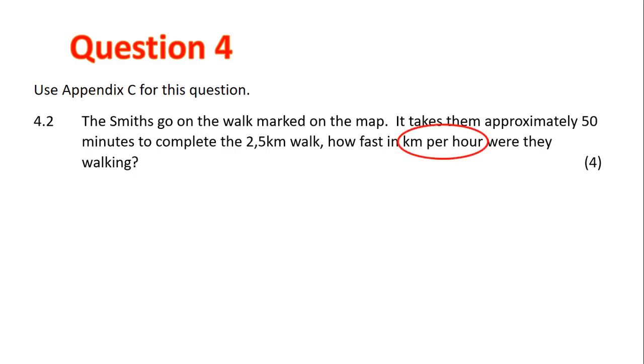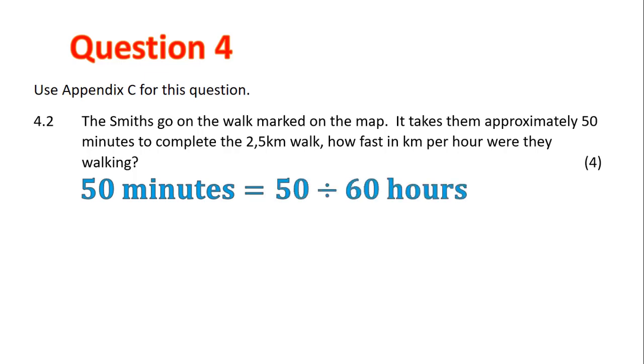The first thing they ask is it kilometers per hour. So they've given it to us in minutes and kilometers, which means we have to change the minutes to hours. Let's do that. 50 minutes into hours will give us 0,83 hours. 50 minutes divided by 60 changes it into hours.